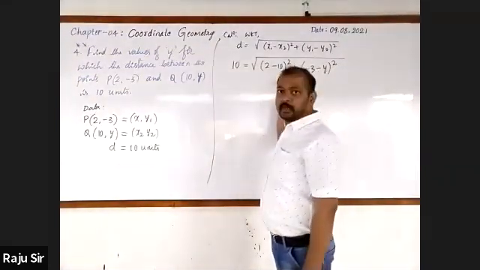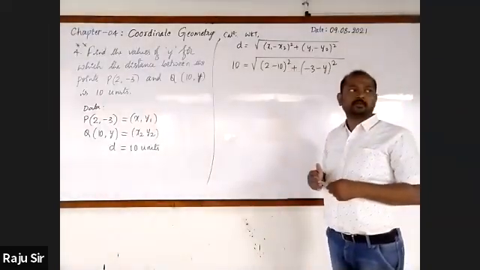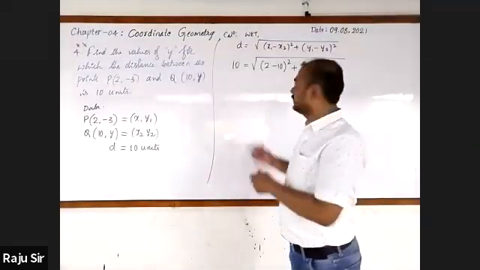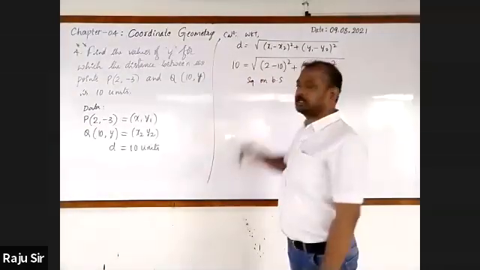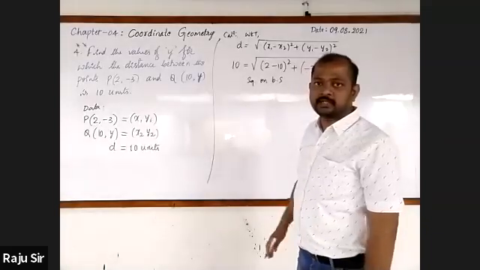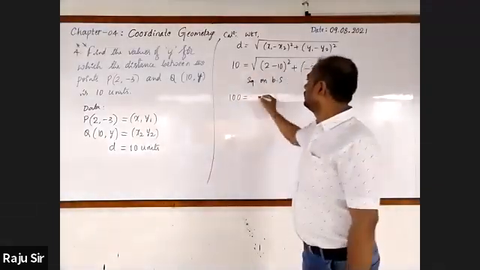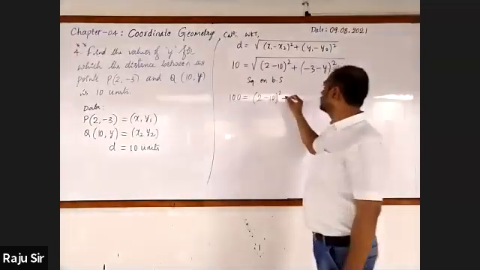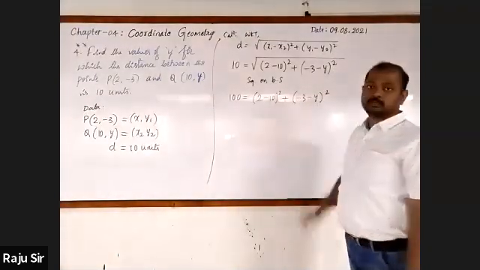How do you go about it? To find out the y value, obviously you have to remove the root. How do you go for removing the root? Squaring on both sides. Squaring on both the sides. Then left hand side. What is the square of left hand side? 100. 10 square is 100. The square root gets cancelled. 2 minus 10 whole square, then minus 3 minus y whole square.